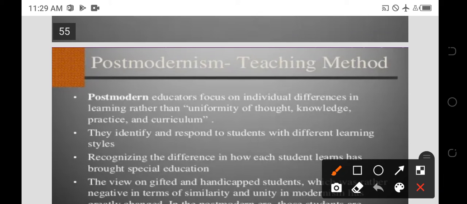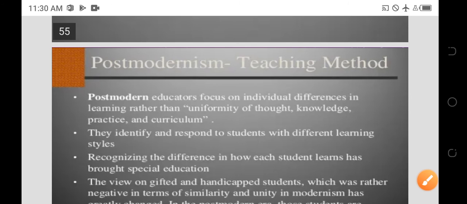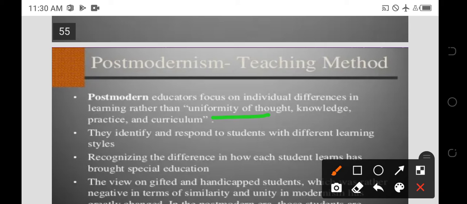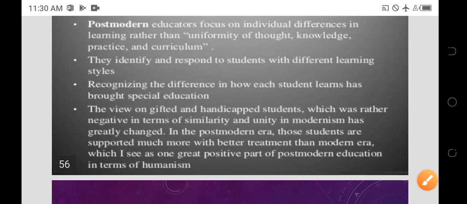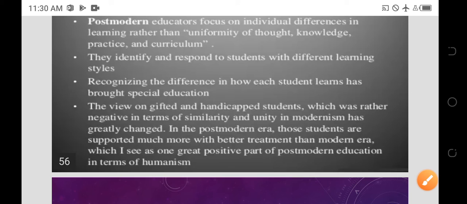The method is that the postmodern educator focuses on individual differences in learning rather than uniformity of thought, knowledge, practice, or curriculum. It only focuses on individuality. They identify and respond to students with different learning styles, recognizing the difference in how each student learns, which has brought special education.